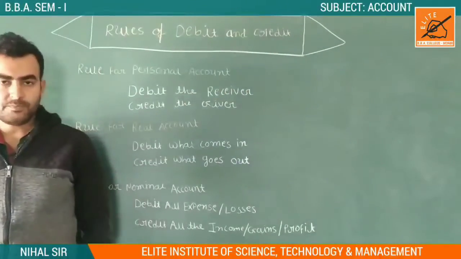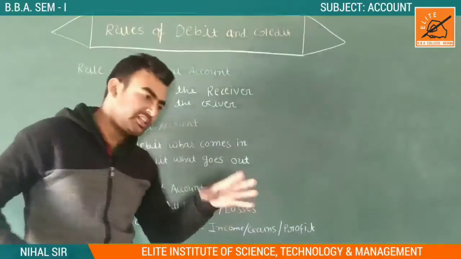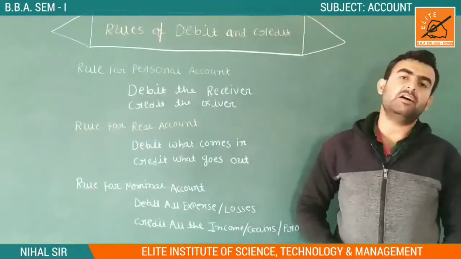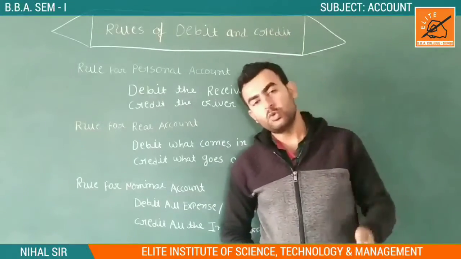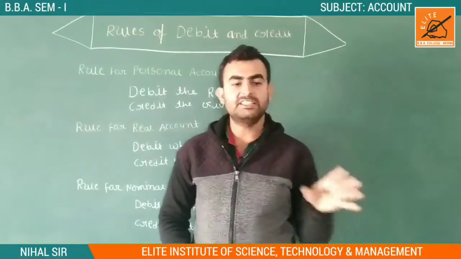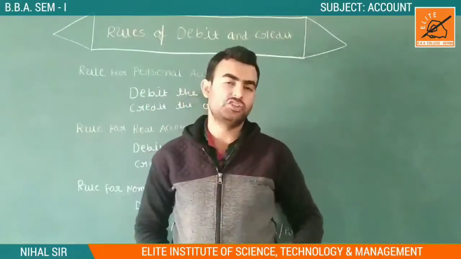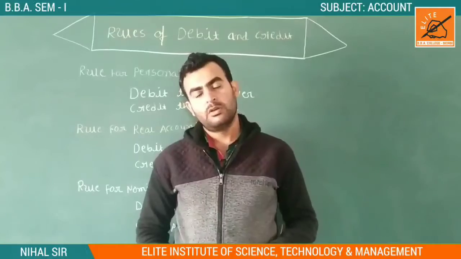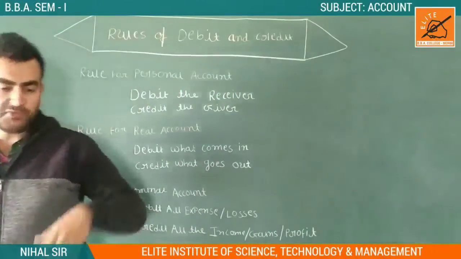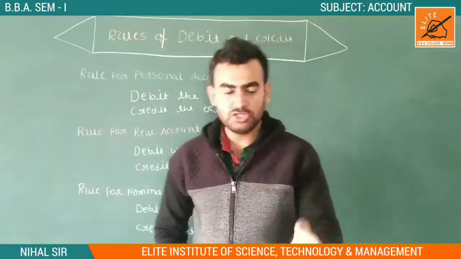Now in the account, when we debit and we credit, which method do we follow? We follow a method that first of all you should analyze whether this transaction is monetary or not. If it is a monetary transaction, it is an economic transaction. So you need to record it.